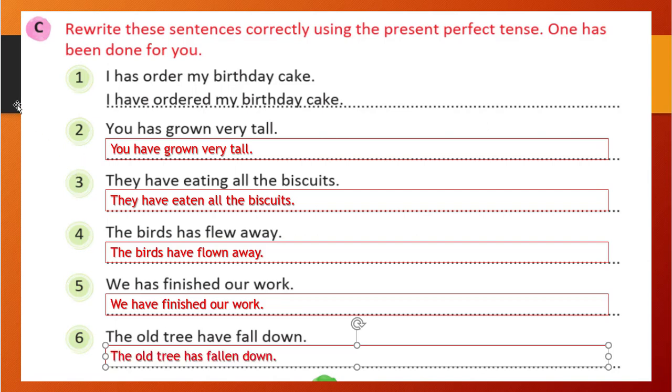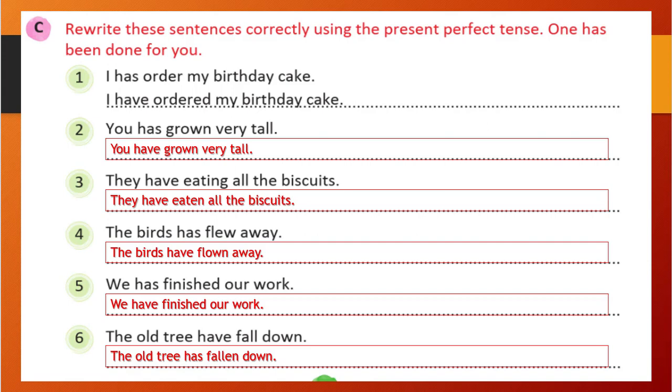That is correct. It is very easy. We have just used our formation. We maintain the formation: have grown, have eaten, bird has finished, old leaf has fallen, right? So it is very easy. If you know the formation, you can do any sentence in the simple present perfect tense. Present perfect tense. Okay,